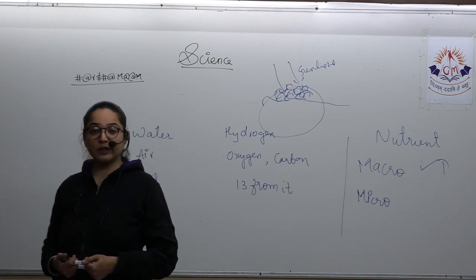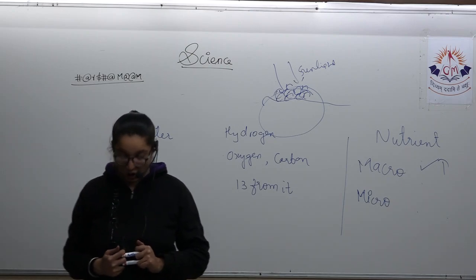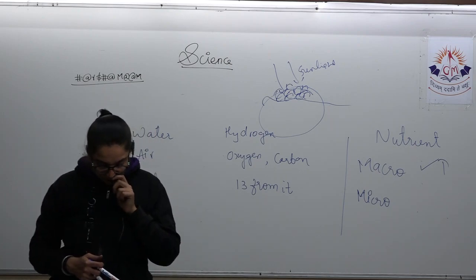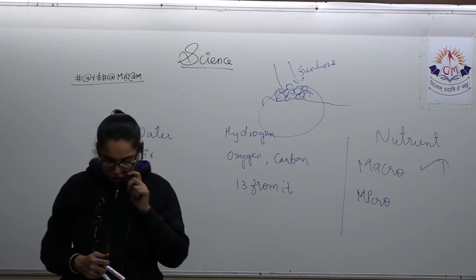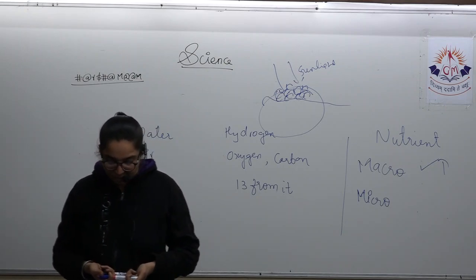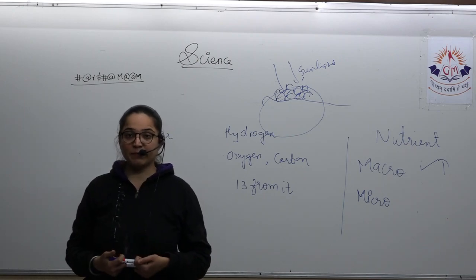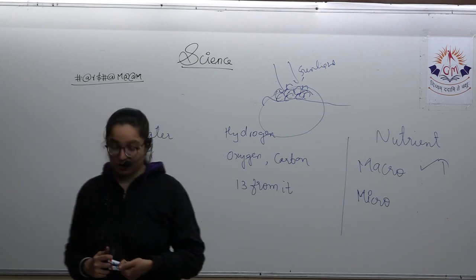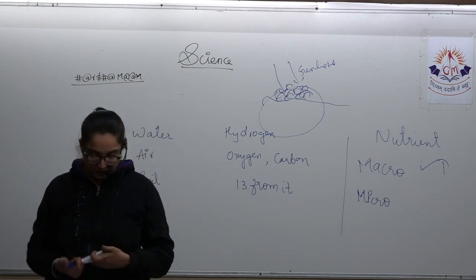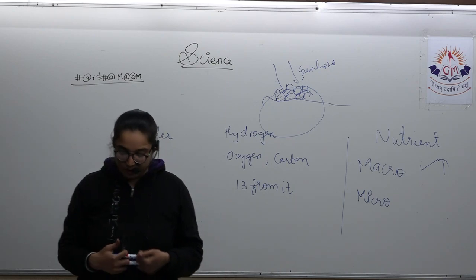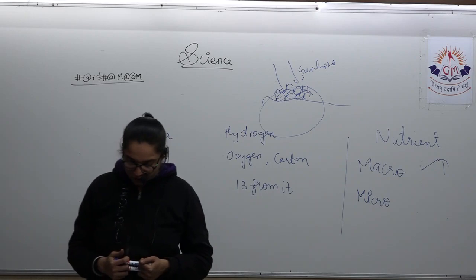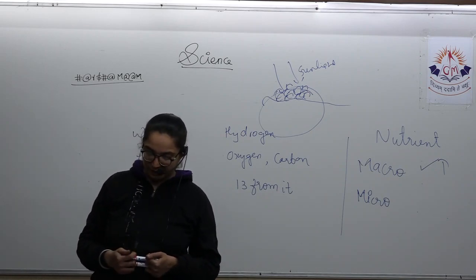Here is the difference between manure and fertilizer, which is very important. Manures are organic natural substances derived by decomposition of biological material, while fertilizers are inorganic salts. Manures contain organic matter in large quantities, while organic matter is not present in fertilizer. Manures contain nutrients in less quantity, while fertilizers contain more. Manures are not nutrient specific, while fertilizers are nutrient specific. Manures are prepared in fields and villages, while fertilizers are manufactured in factories.